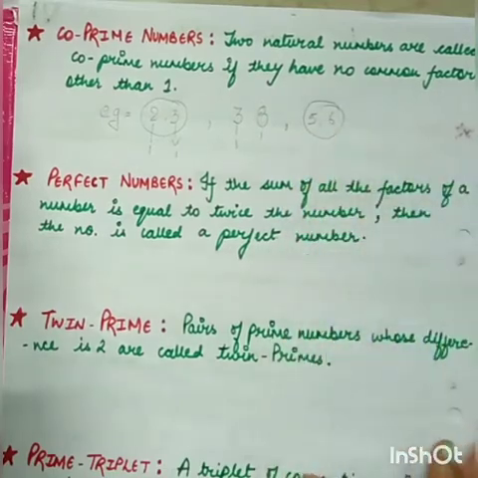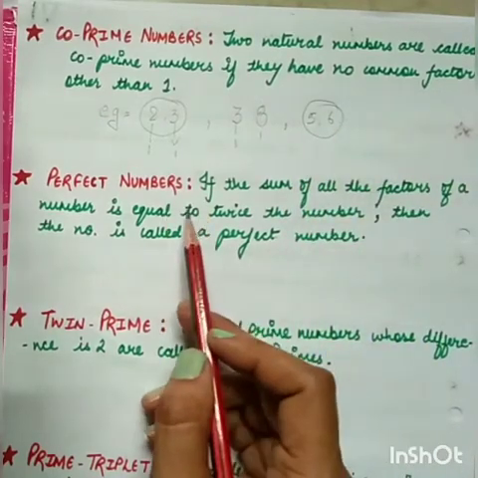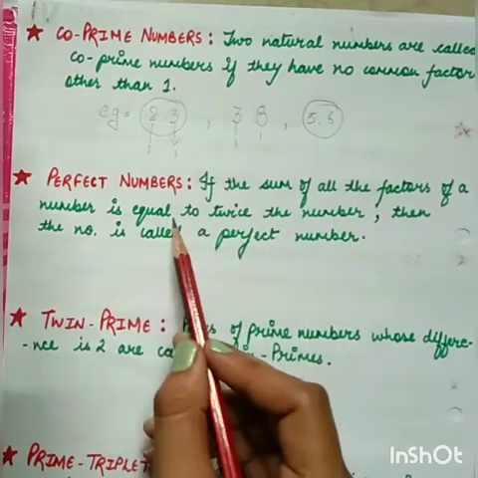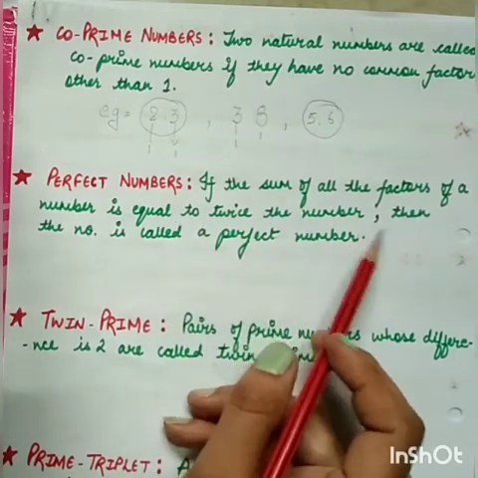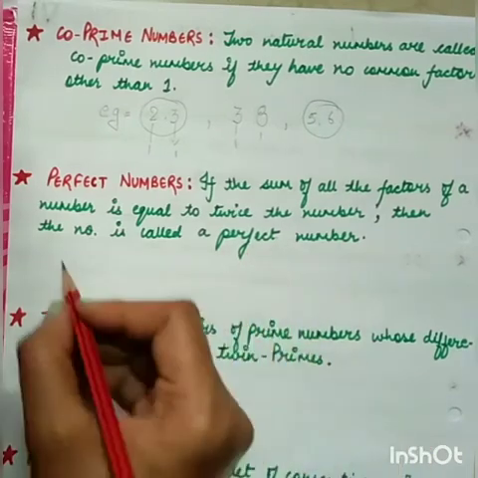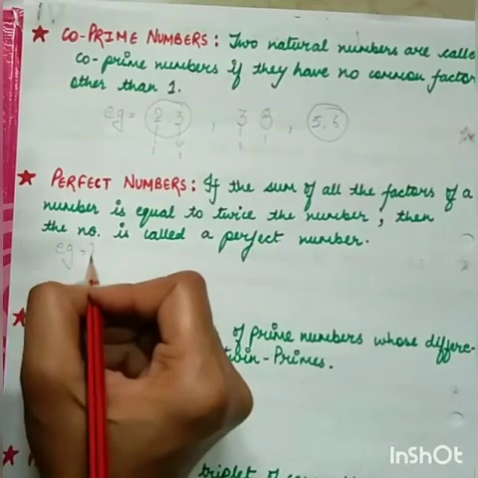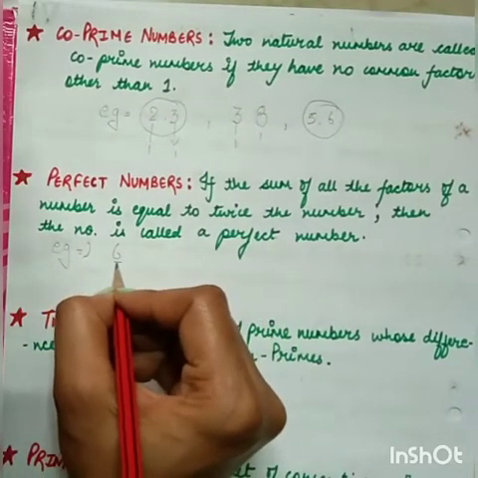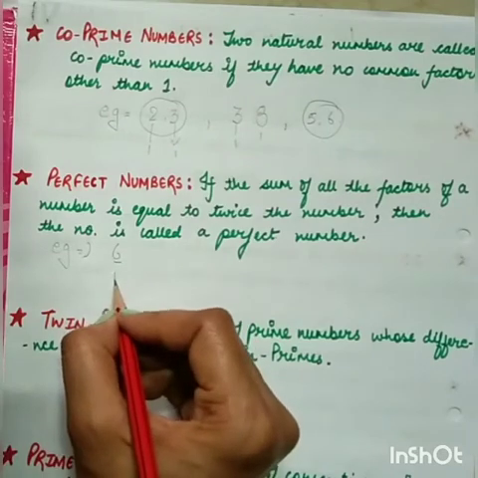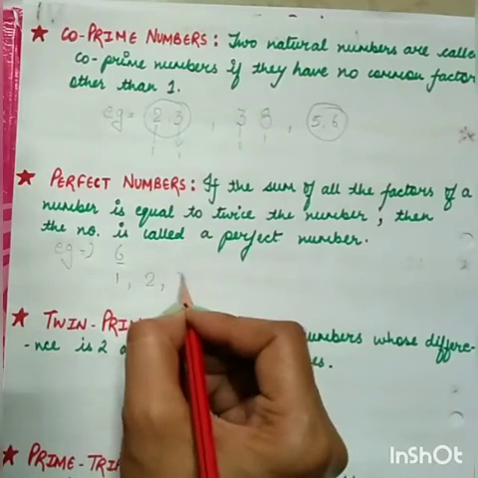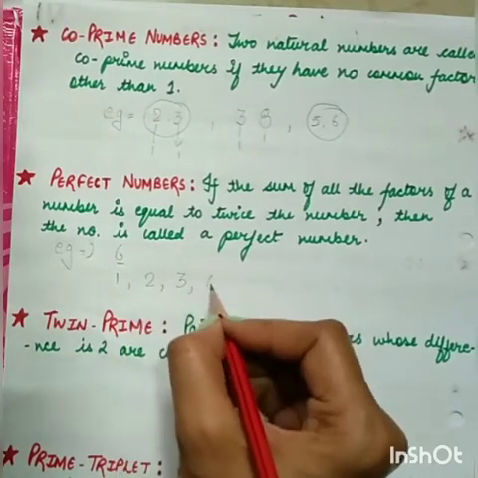Now next is your perfect number. If the sum of all the factors of a number is equal to twice the number, then the number is called a perfect number. Now how will you understand it? For example, we take a number like 6. Now I have to write all the factors of 6. So the factors of 6 will be 1, since 6 goes in the table of 1 also, then 2, then 3 and then 6.